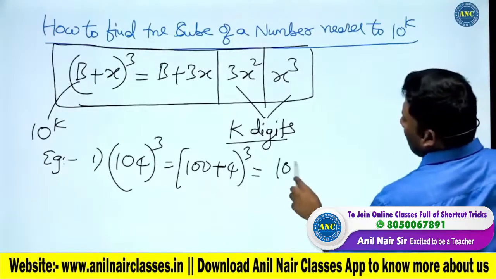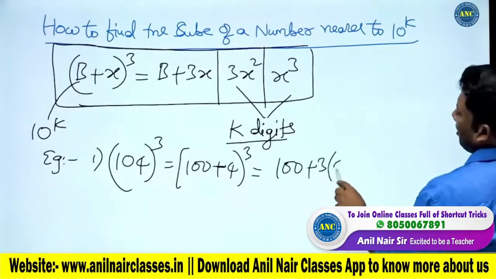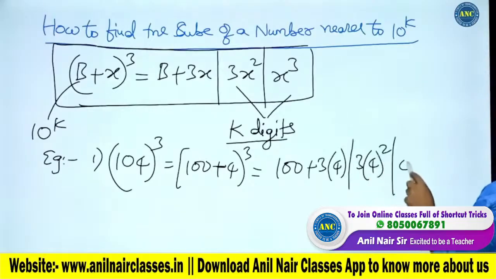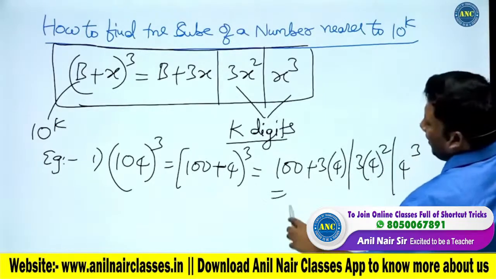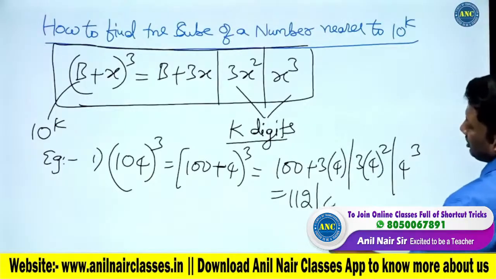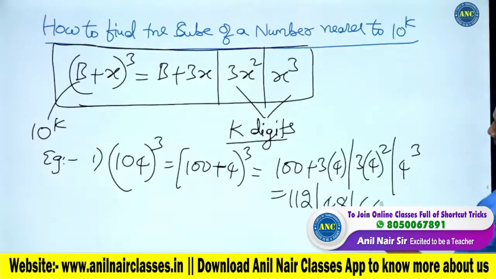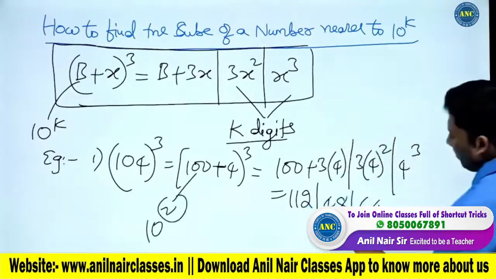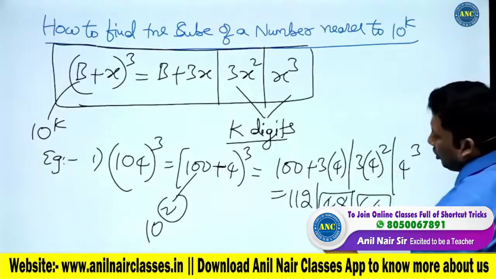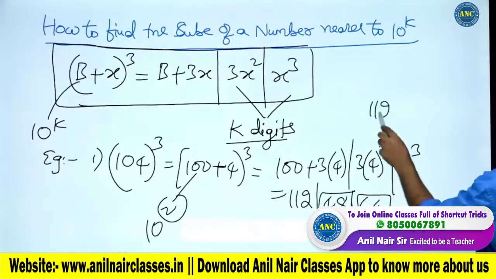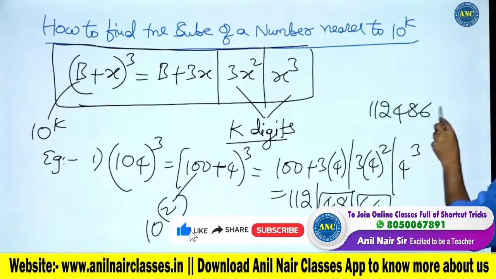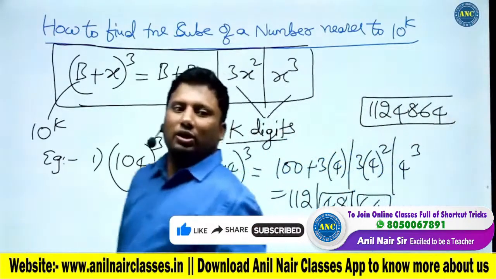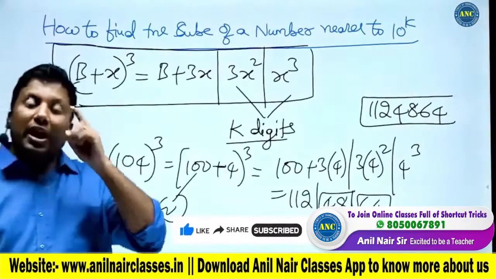So it is b cube, next is 3b square x, next 3bx square, and next is x cube. 100 plus 12, 112. 16 3s are 48, and 64. 100 is 10 square, so the last places take 2 digits: 64 is 2 digits, 48 is 2 digits. The answer is 1124864.